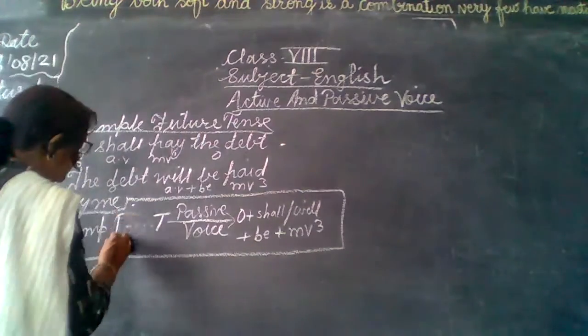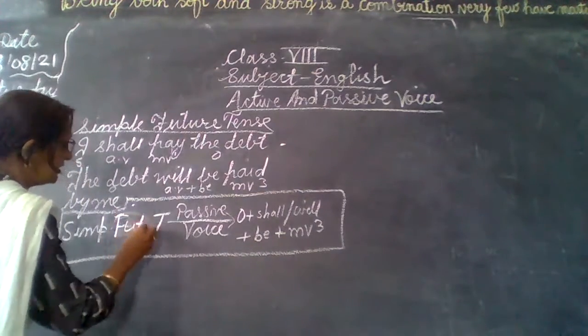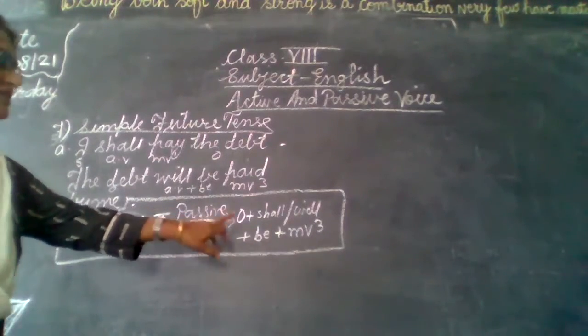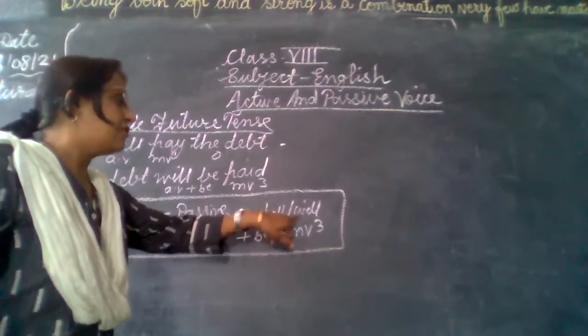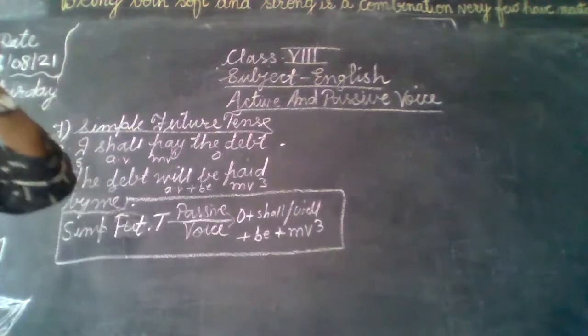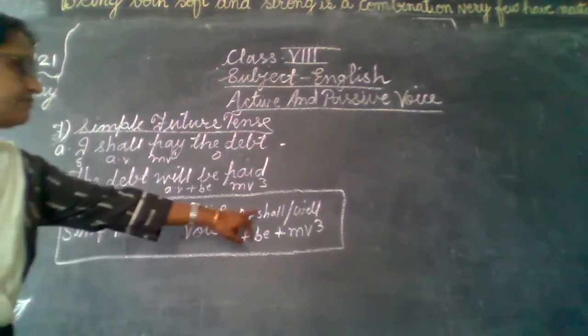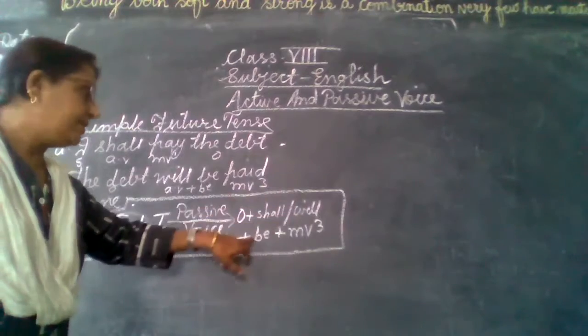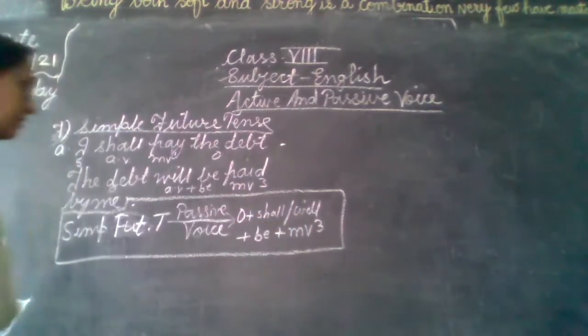It is not present tense. It is simple future tense. So for simple future tense, when we are changing it into passive voice, the auxiliary verb is shall or will depending upon the object. If our object is first person, then we will use shall be, and if our object is second or third person, will be is used, and the main verb in the third form.